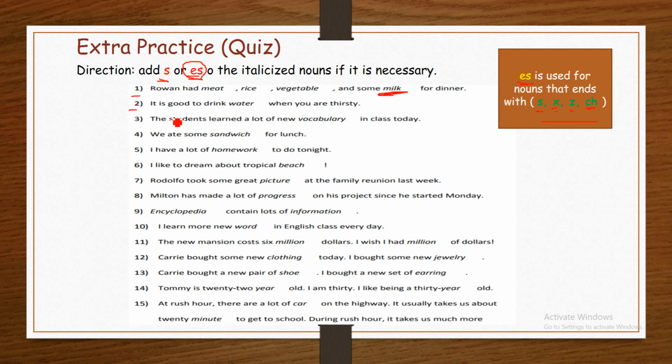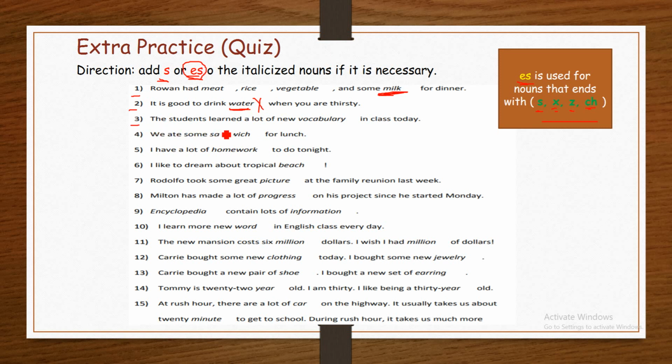Number 2. It is good to drink water when you are thirsty. We have the noun water. As we said, water cannot be pluralized. We cannot count water. But a quantity of water can be counted, for example, a glass of water, 2 glasses of water. The glass can be counted, but the water cannot. Therefore, we cannot add s or es here.